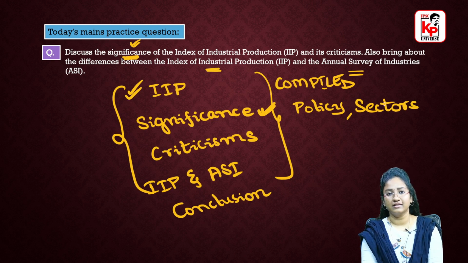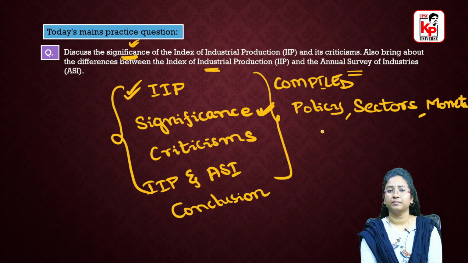Sector-wise analysis will also be possible with the data from the IIP. And then we have the monetary policy of RBI. So for the policy making of maybe our Ministry of Finance, be it our Reserve Bank of India, for monetary policy making, for sectoral analysis, for all these things, the data from IIP would be used.